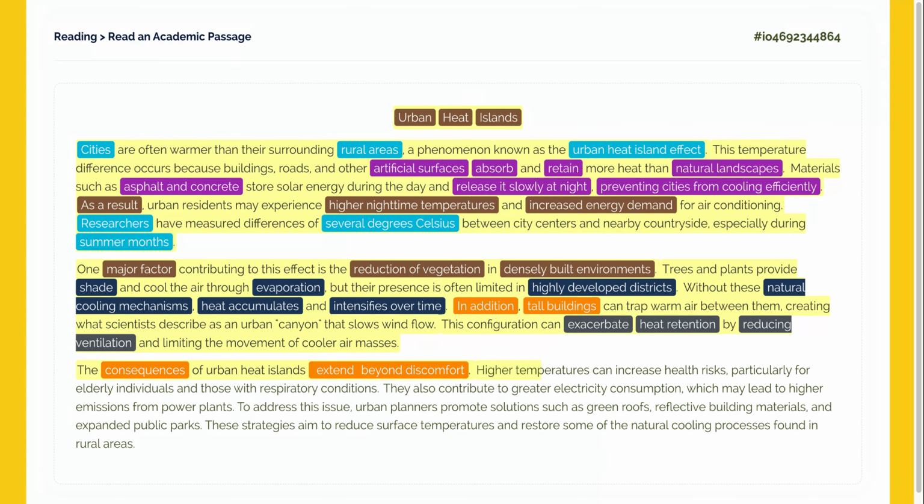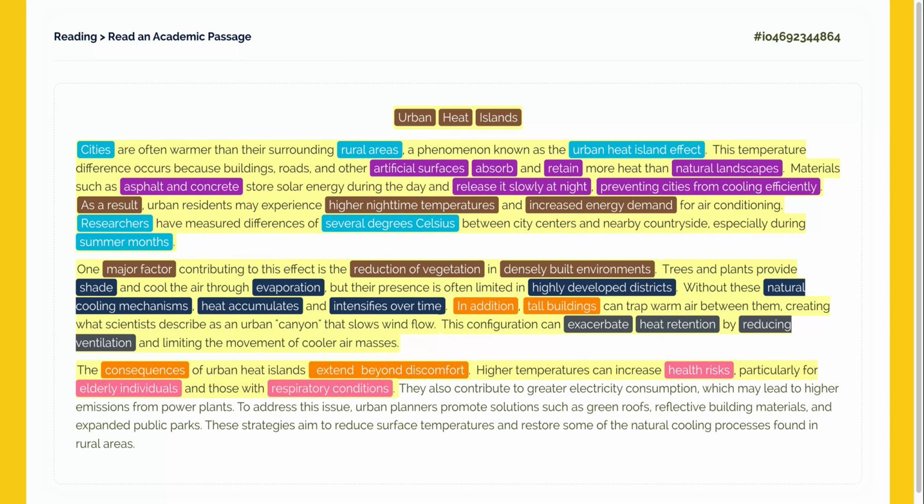Higher temperatures can increase health risks, particularly for elderly individuals and those with respiratory conditions. One major consequence is health risks. The author highlights vulnerable groups like elderly individuals and people with respiratory conditions. This shows that heat islands are a public health concern.